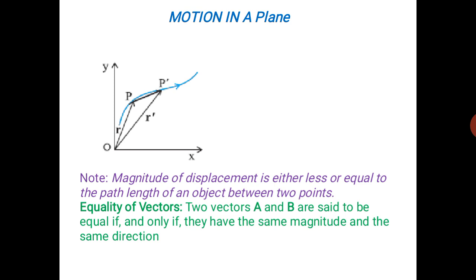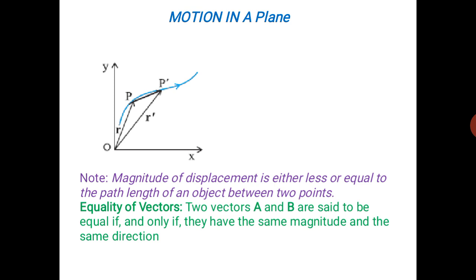Then the position of P dash, that is the final position. If the object is displaced from P to P dash, then P dash is the final position, and vector OP dash gives the magnitude and the direction of the final position. So now in this figure, if we know the vector OP and vector OP dash, it means we know the magnitude and the direction of P and of P dash.